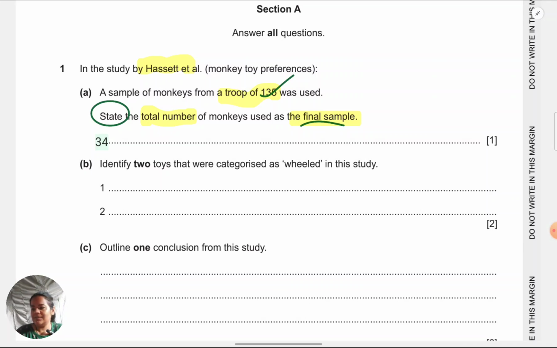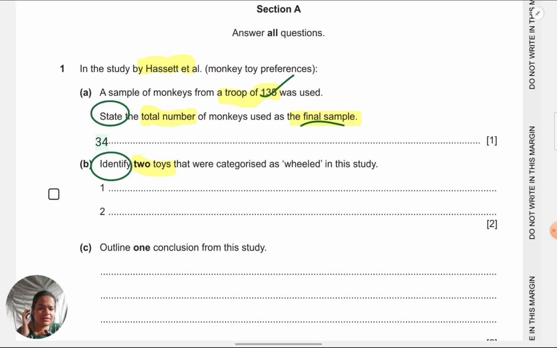Okay, next question is identify two toys that were categorized as wheeled in the study. Again, when the command term is identify, you strictly have to name. You just need to write as many words as is required. You don't need to write more than that.